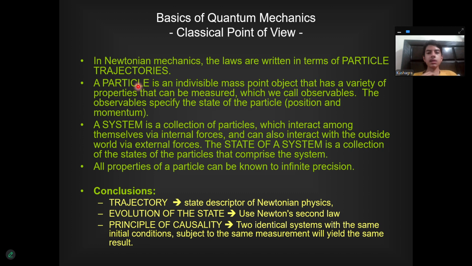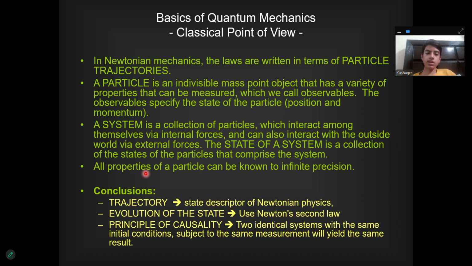In Newtonian mechanics, the laws are written in terms of particle trajectories. A particle is an invisible mass point object that has a variety of properties that can be measured, which we call observables. The observables specify the state of a particle: position and its momentum. A system is a collection of particles which interact among themselves via internal forces and can also interact with the outside world via external forces. The state of a system is a collection of the states of the particles that comprise the system.